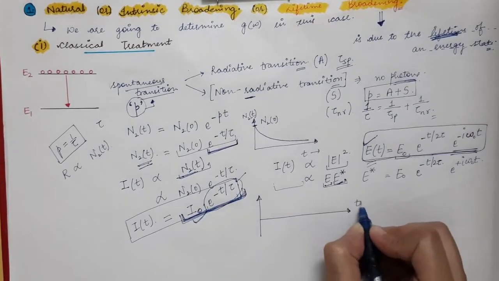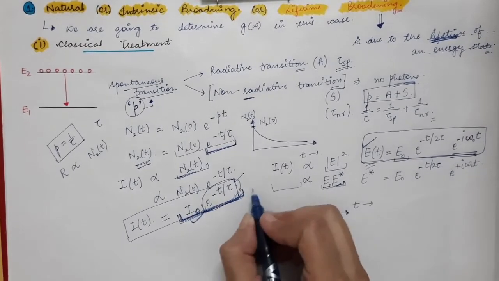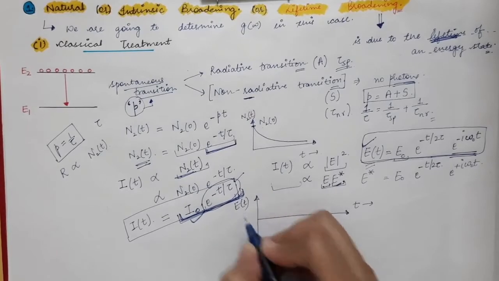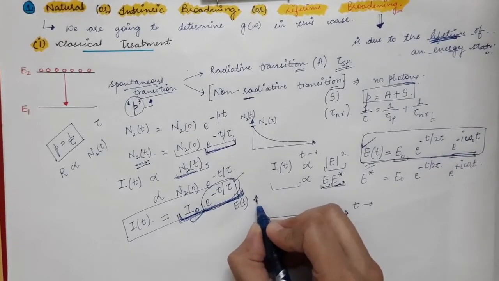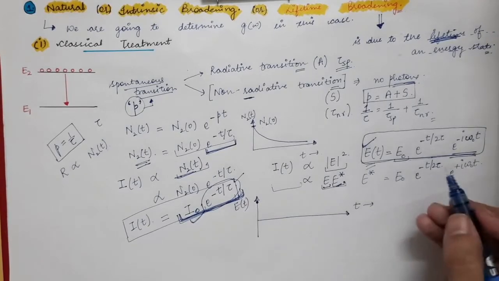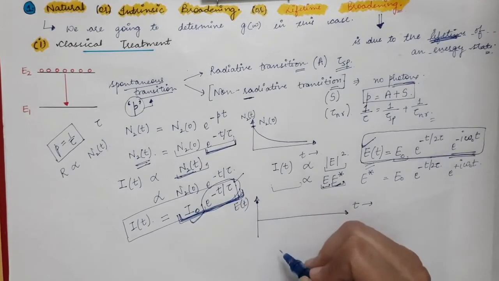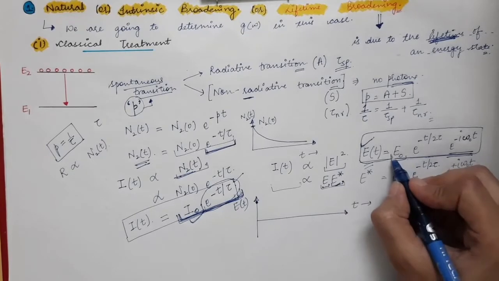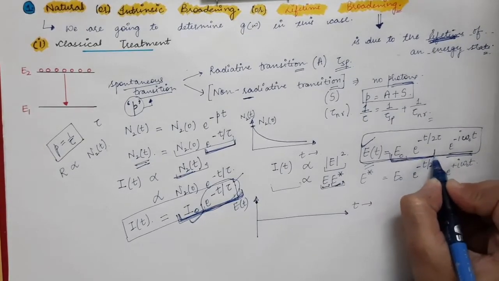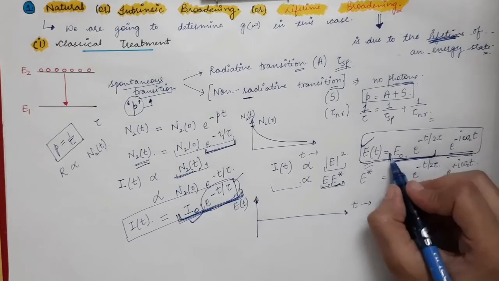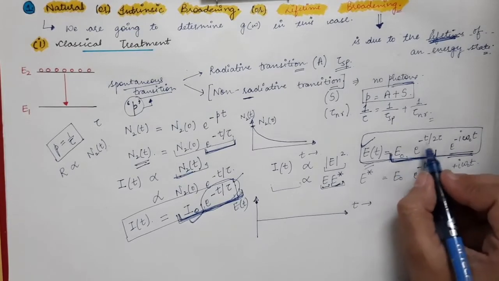So on the horizontal axis we have time, and on the vertical axis we have the electric field. So when time t is equal to 0, there is maximum electric field. But as time progresses, you can see that this is the amplitude of the electric field at any time t.